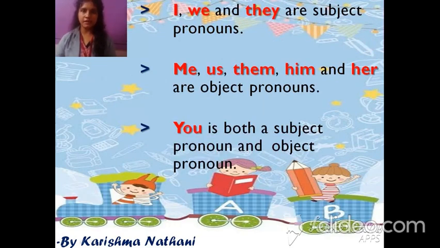I, we and they are subject pronouns. Me, us, them, him and her are object pronouns. And you is both a subject pronoun as well as object pronoun.